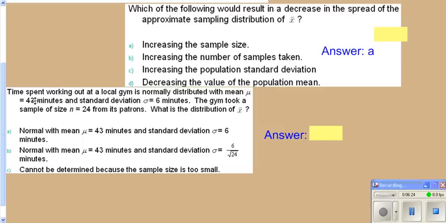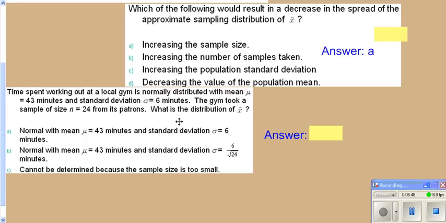Here we know the mean of our population and the standard deviation of the population. We know it's the mean of the population because it's mu. We know it's the standard deviation of your population because it's sigma. If we go ahead and do a sample size of 24, what will be the distribution of our x bars, or our sampling distribution?